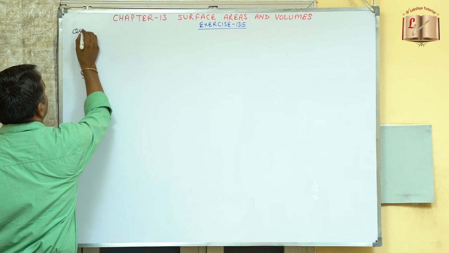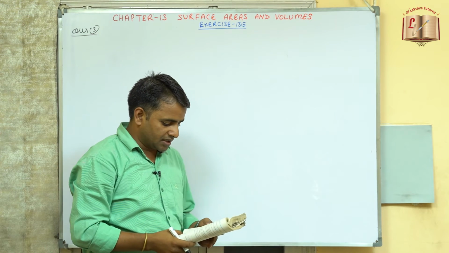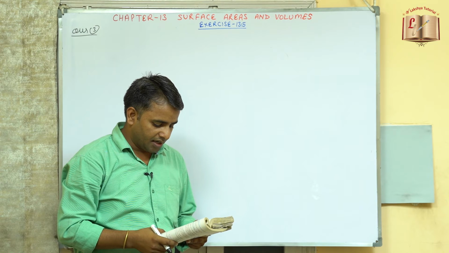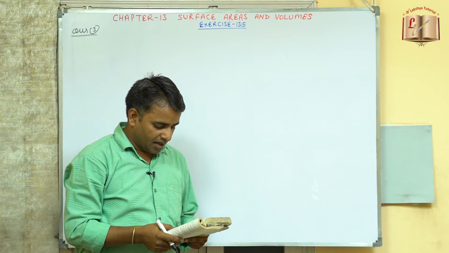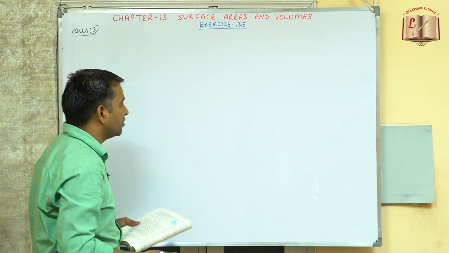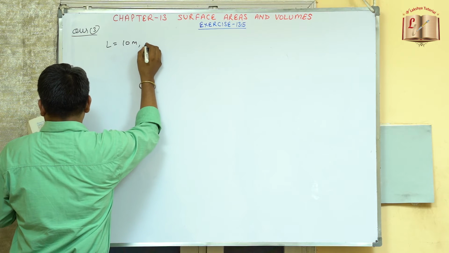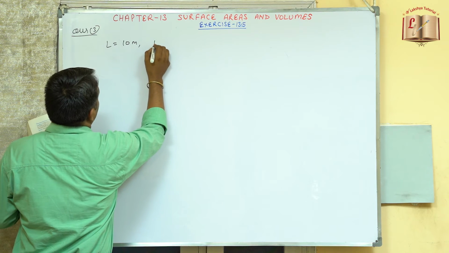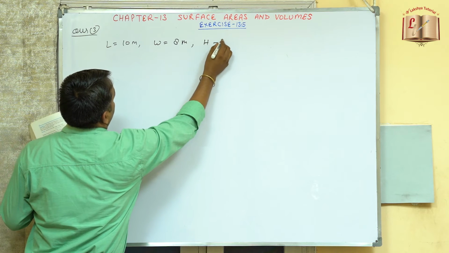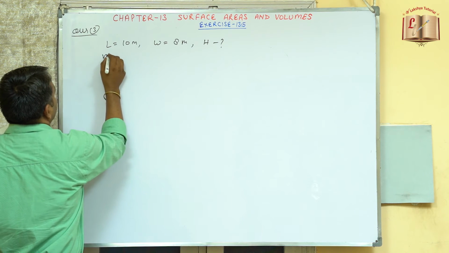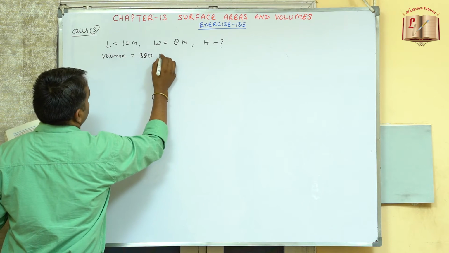Now coming to question number 3. A cuboidal vessel is 10 meter long and 8 meter wide. How high it must be made to hold 380 cubic meter of a liquid? So length is already given to us. Length is given as 10 meters and width is given 8 meters. Now we need to find out the height or depth, and volume is already given to us. So volume is 380 cubic meters, meter cube.